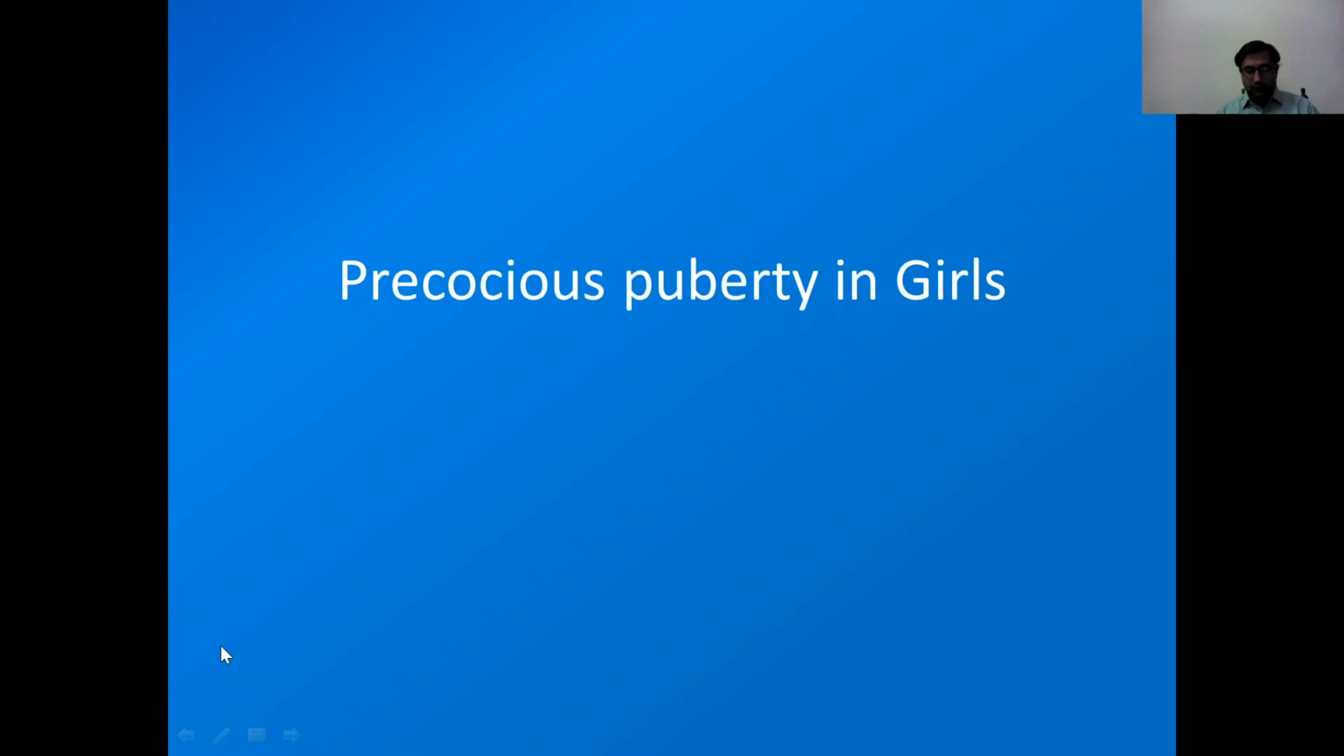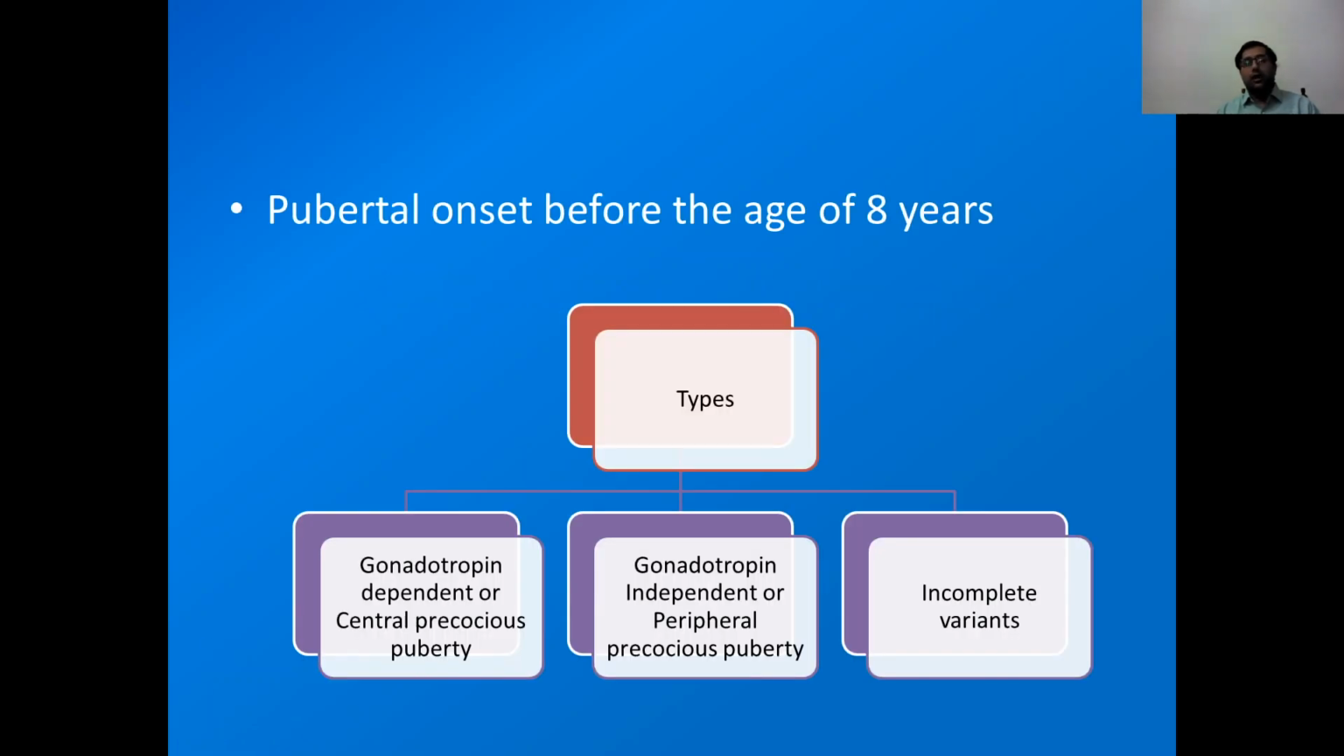Now, what are the different diseases of puberty? First we will discuss development of early pubertal changes both in males and females. So first is precocious puberty in girls. The definition is onset of puberty before the age of 8 years. In female, it is known as precocious puberty. This can be divided into three types. First one is gonadotropin dependent or central precocious puberty. Another one is gonadotropin independent or peripheral precocious puberty, and incomplete variants.